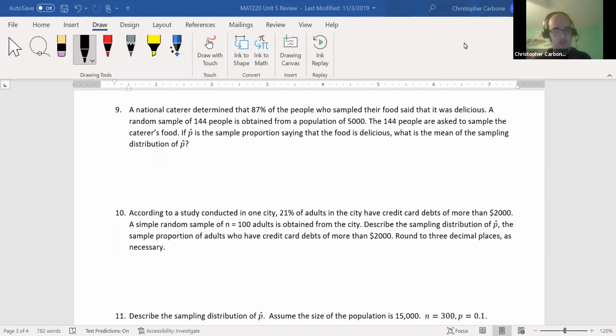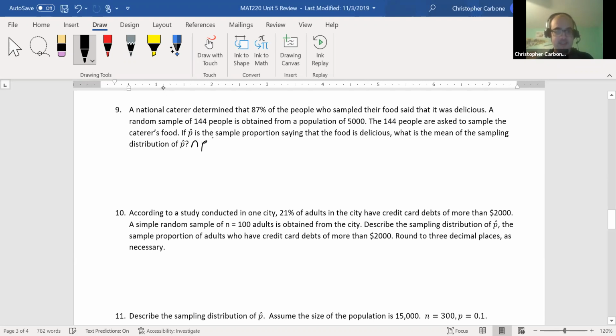So to continue on where we left off, question number 9. A national caterer determined that 87% of the people who sampled the food said it was delicious. A random sample of 144 people is obtained from a population of 5,000. The 144 people are asked to sample the caterer's food. If p hat is the sample proportion saying that the food is delicious, what is the mean of the sampling distribution of p hat? So before we actually go through the process of finding that value, we should probably do a check.